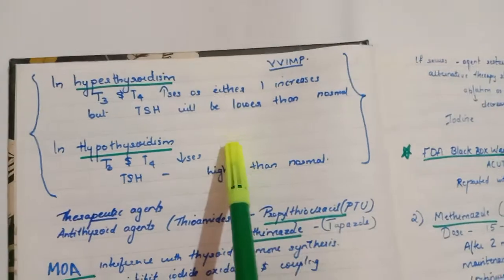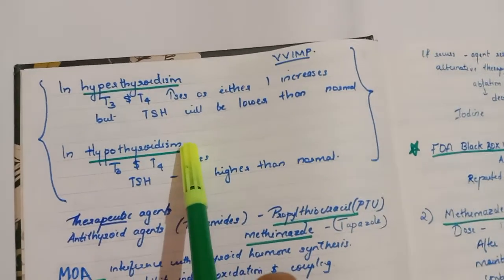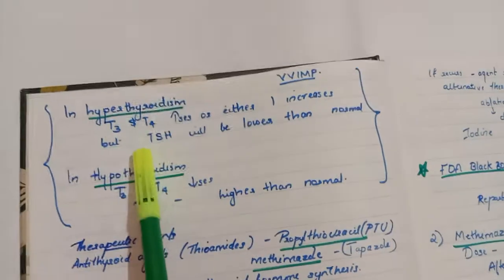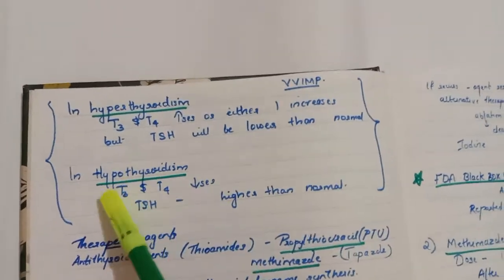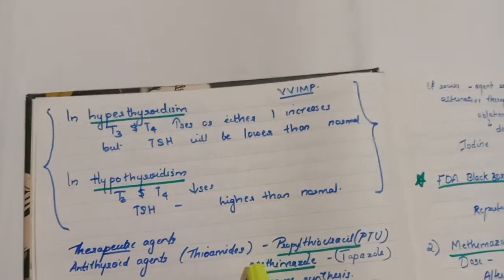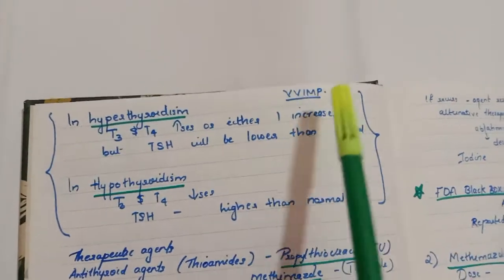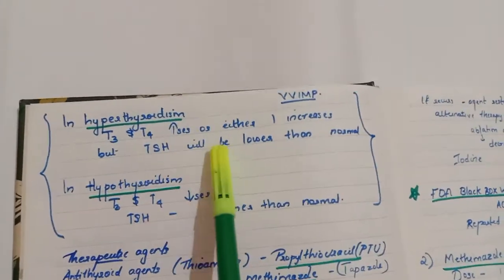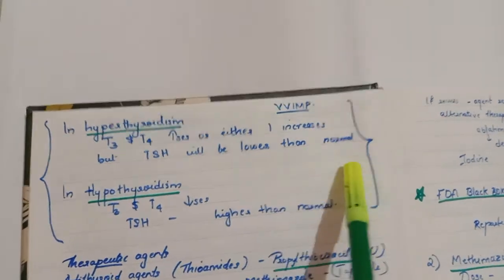Now next we are going to see something very important: the difference between hyperthyroidism as well as hypothyroidism. In hyperthyroidism, the T3 and the T4 levels will be more, the thyroid production will be more, and in hypothyroidism the T3 and T4 levels will be lower. In hyperthyroidism, either one increases or both increase, but the TSH, that is thyroid stimulating hormone, will be lower than normal.